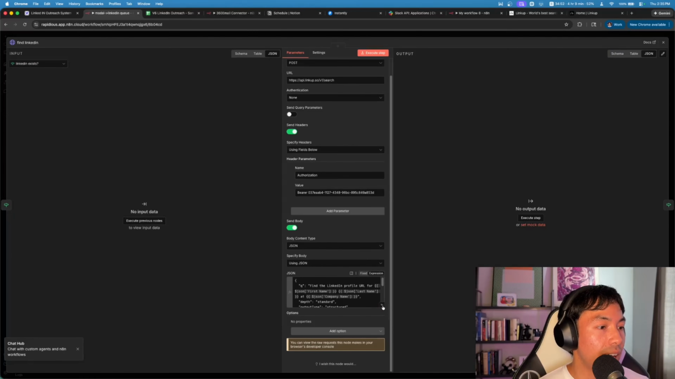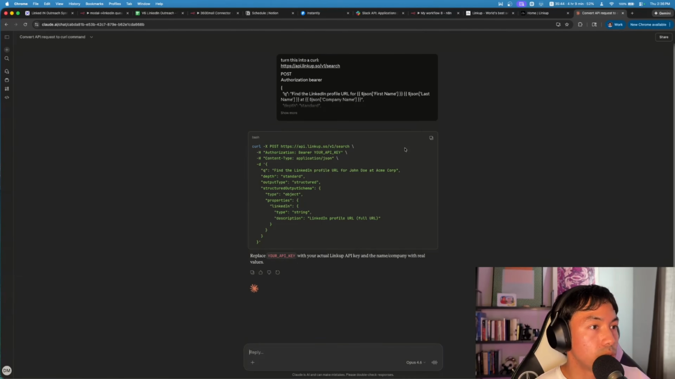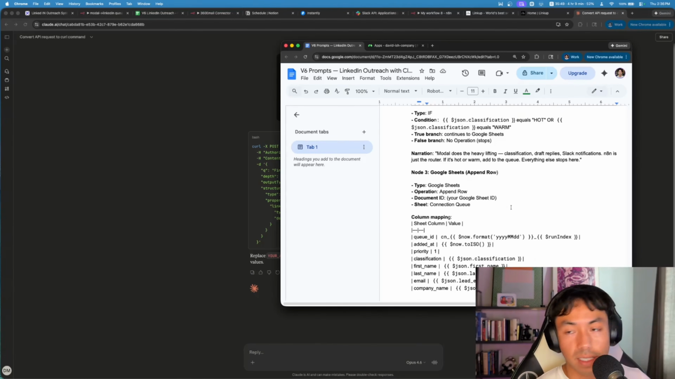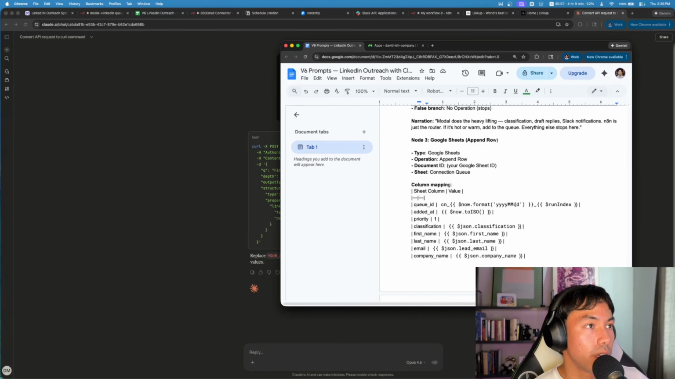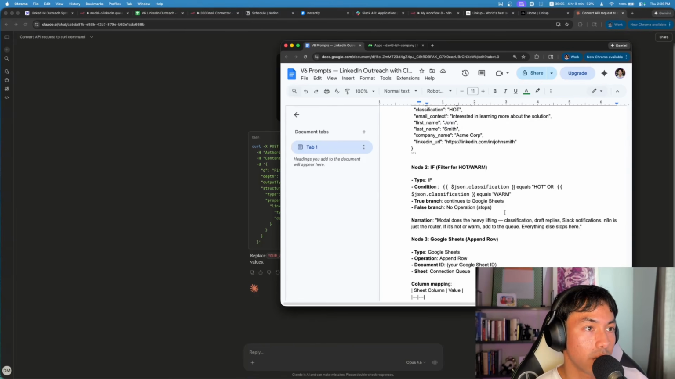So I actually already have this set up for you guys, and I'll include it in the prompts. Cool. So let me copy this, and I'm going to include this in the asset. So it's in the link in the description. That way it's just easier for you guys to build. So here are the prompts. Respond to webhook. Where can I paste this?